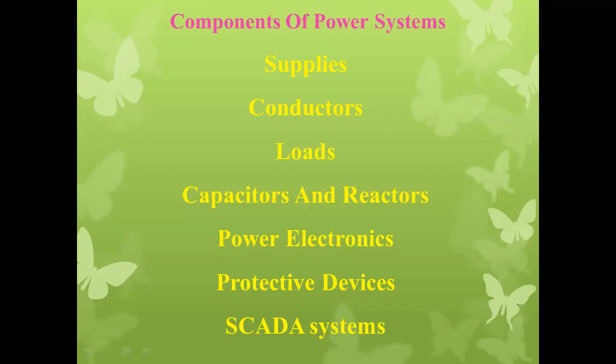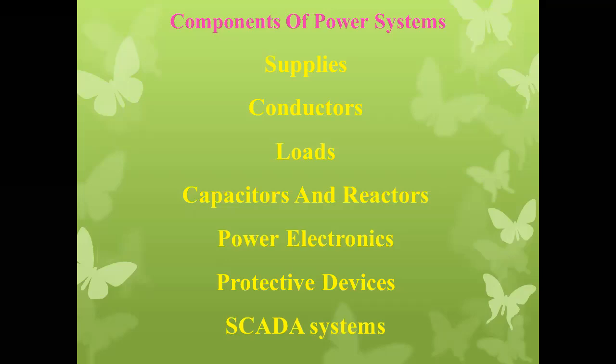Conductors are the transmission conductors and distribution conductors. Loads, as we know, come in various types of electrical loads. Capacitors and reactors are generally used for power factor improvement and various other purposes where they are needed for reliable operation of devices.